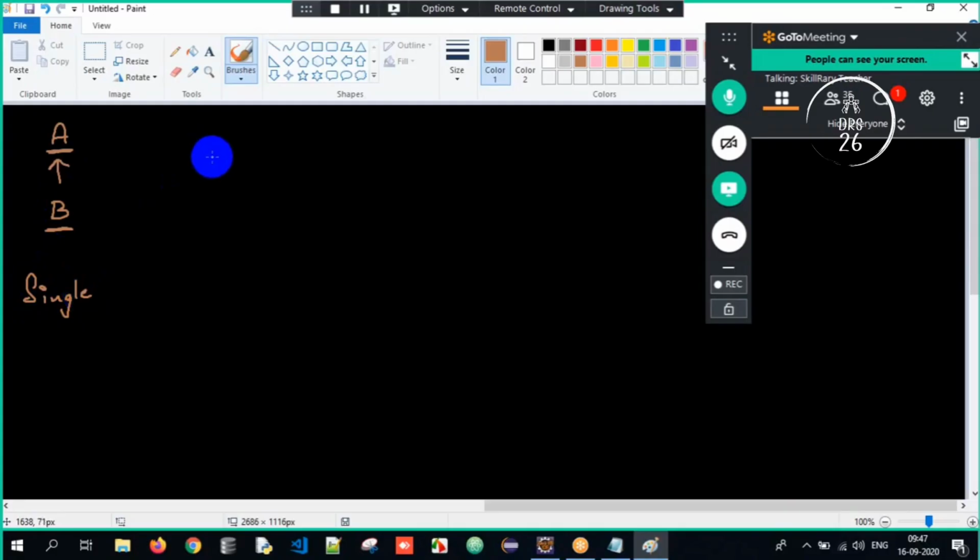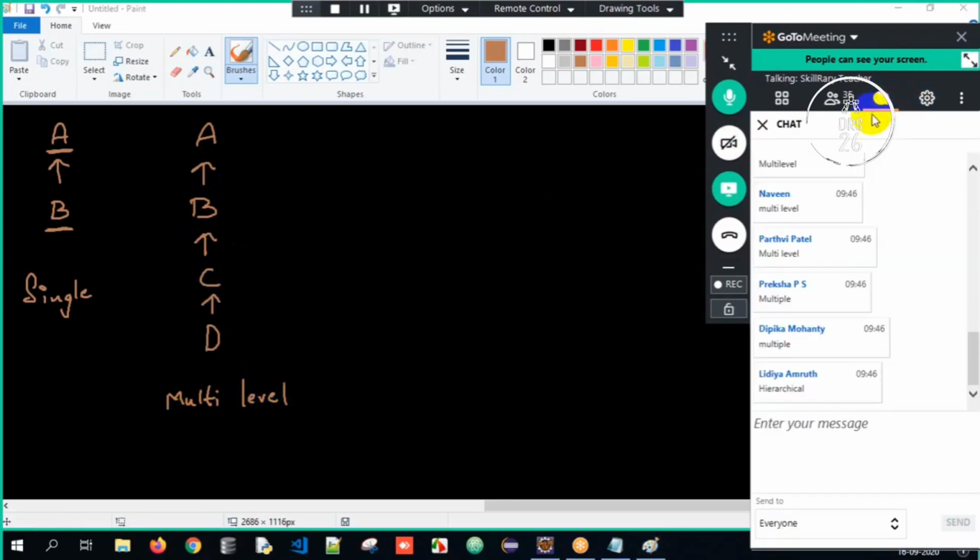The name itself tells multi-level: class A, class B, class C, class D. D inherits from C, which inherits from B, which inherits from A. This is called multi-level, meaning multiple superclasses and subclasses in a sequential manner.